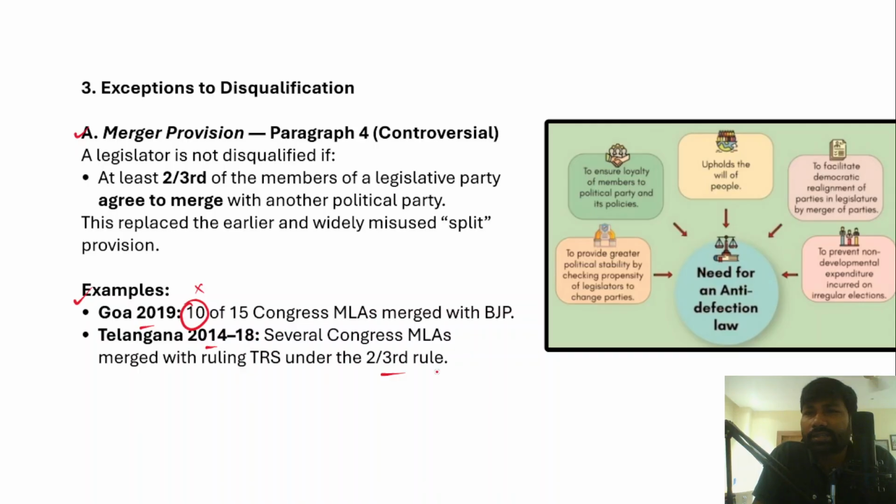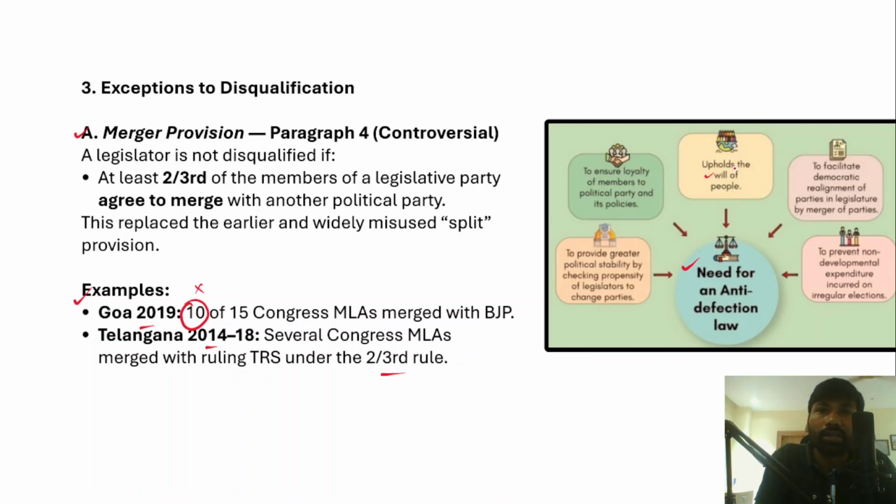But let's understand why there is a need to have an anti-defection law for a country like India, where we have a parliamentary form of democracy and a multi-party system, right? In this context, why do we need an anti-defection law? The reason for having an anti-defection law is to uphold the will of the people.